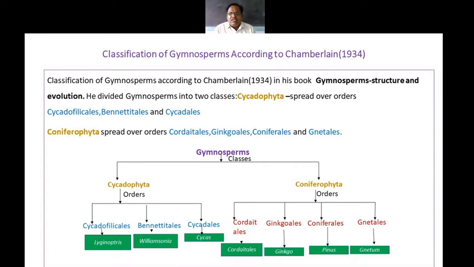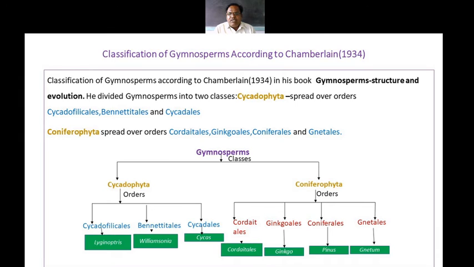When we observe Ginkgo biloba, the leaves are bilobed, so it is known as Ginkgo biloba. They are large plants, just like I told you that in Coniferophyta most plants are large in size.